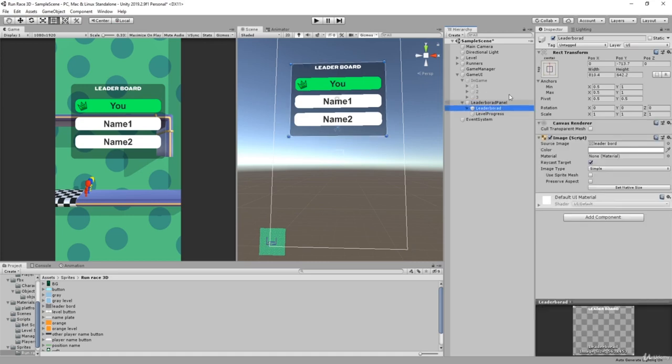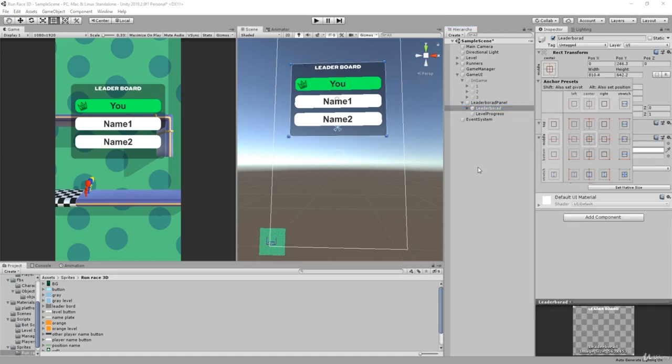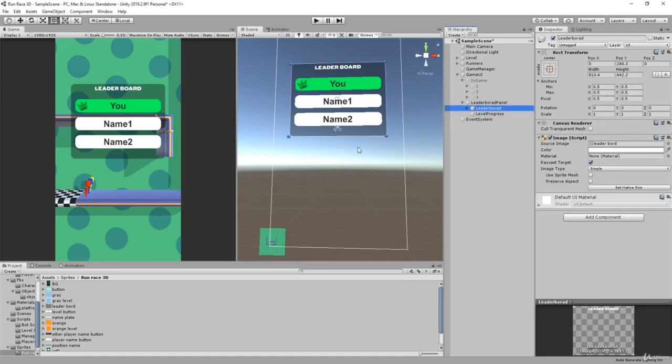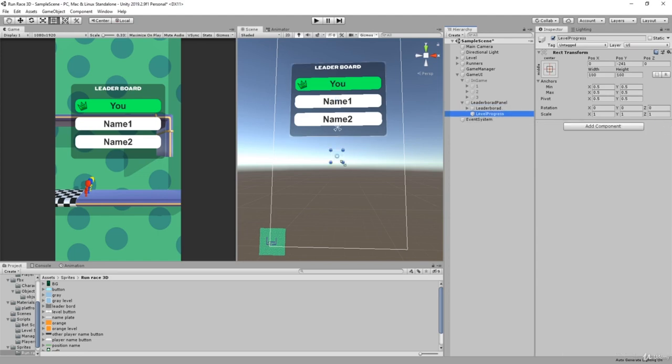And I think I can say the same for my leaderboard. So it's about the center. It's a bit up, but still it's in the center. As for the level progress, I'm gonna make it something like this.